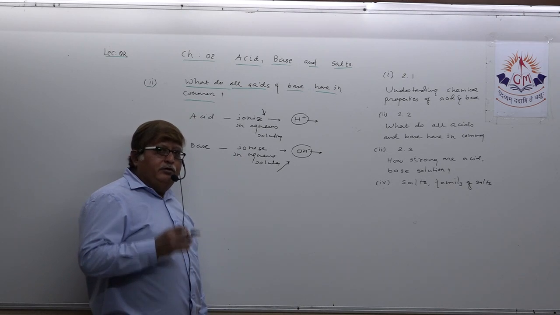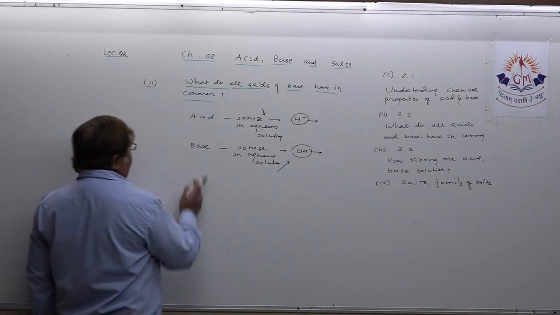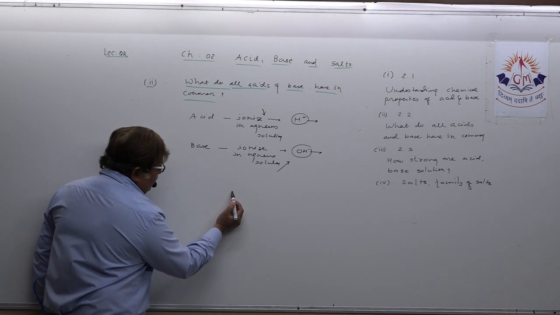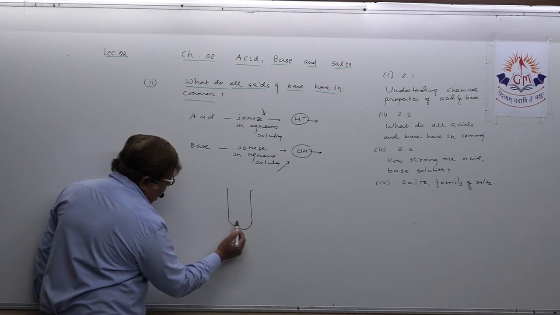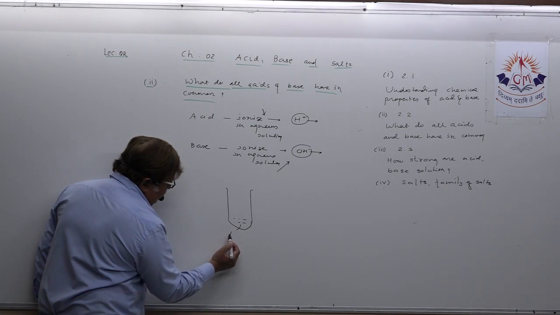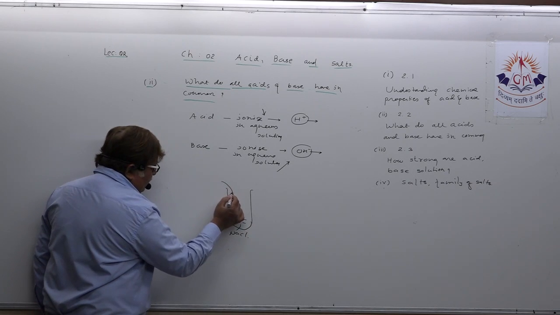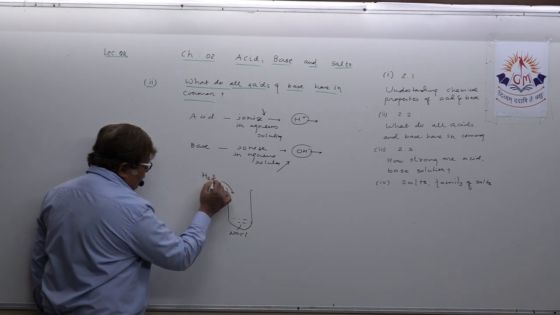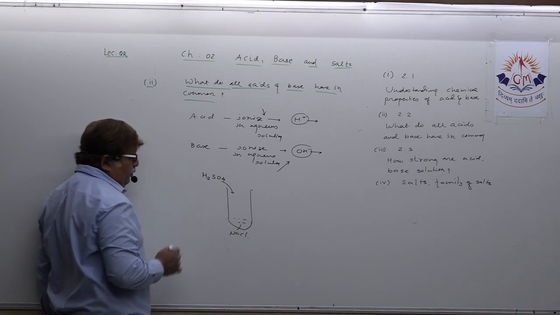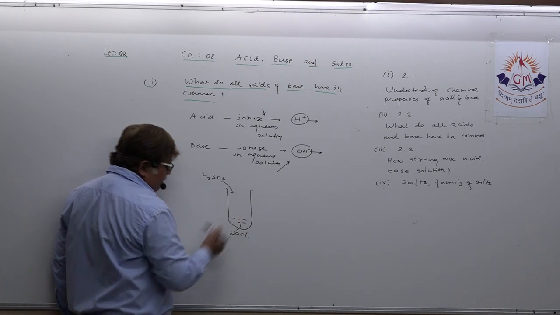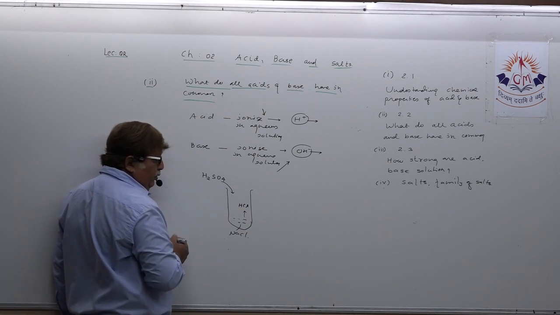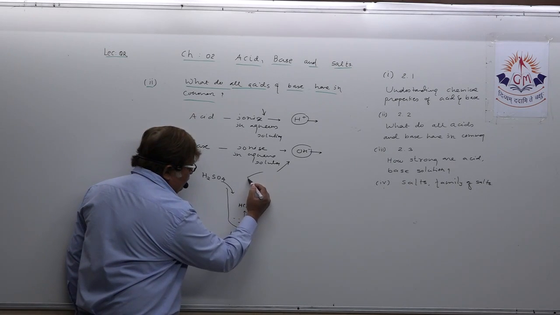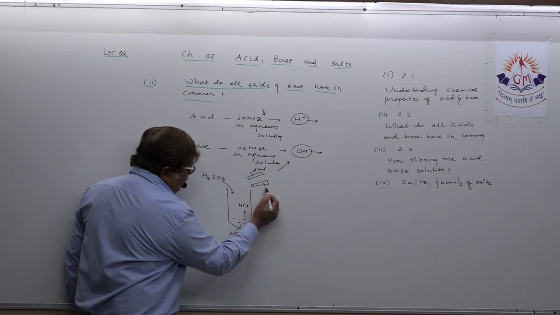Means in aqueous solution. In Activity 2.9 they have tried to explain this like, suppose you take NaCl. I think the experiment is somewhat like this. Here they have taken NaCl, and in NaCl concentrated H2SO4 is added, and the reaction between these two takes place, understand, and it releases HCl gas, as you all know. Now you keep dry litmus and wet litmus, suppose this is dry and suppose this is wet